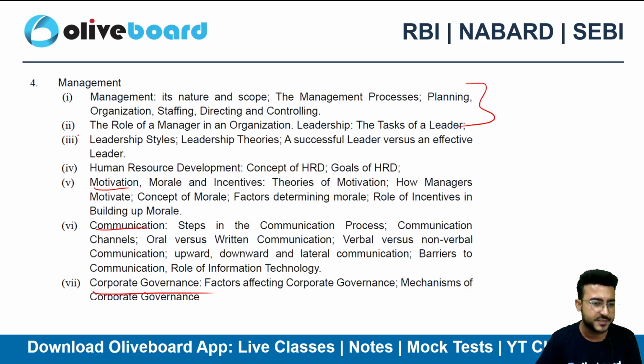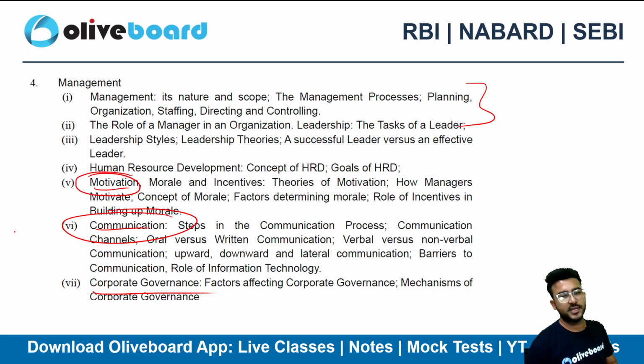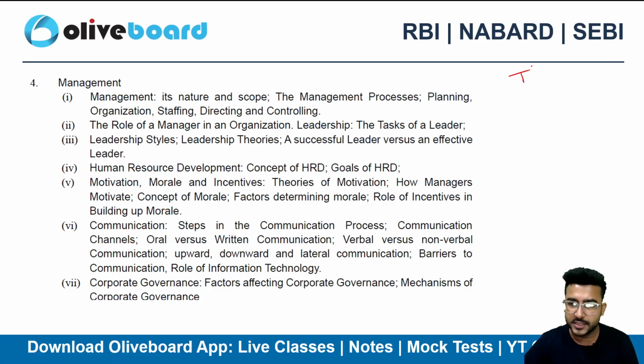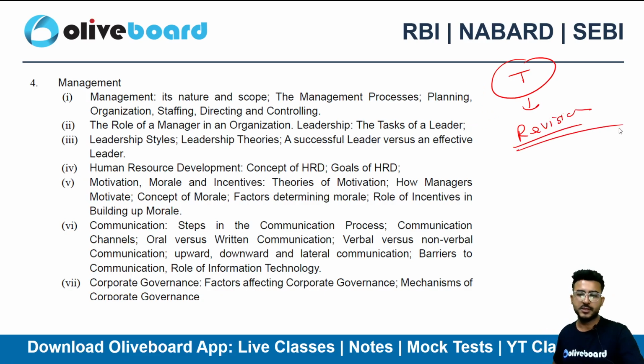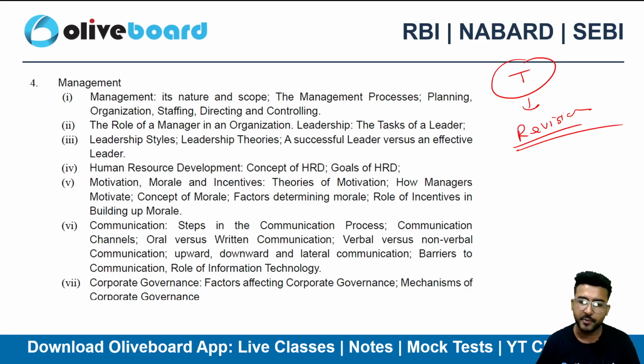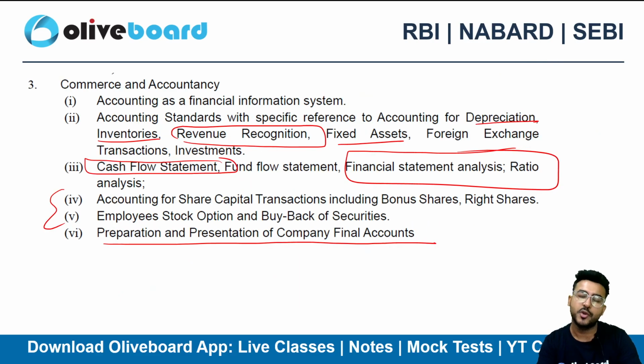So majority of the times I have seen that in competitive examinations they give you questions directly from motivation and communication and the theories related to that. Okay, so again, it's a complete theory subject. Revision is the game. Once you are able to complete the course, then multiple revision is the only gain, right? The number of times you revise this subject, the better you will perform in the examination. In commerce and accountancy, it's learning the theory, learning the practical and how to apply that theory on the practical. Okay, so definitely the approach will change.